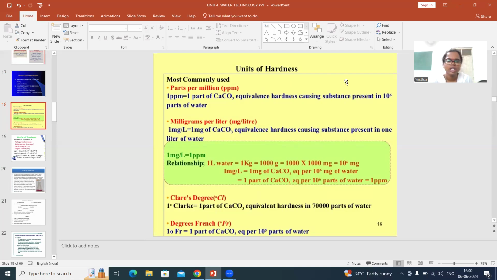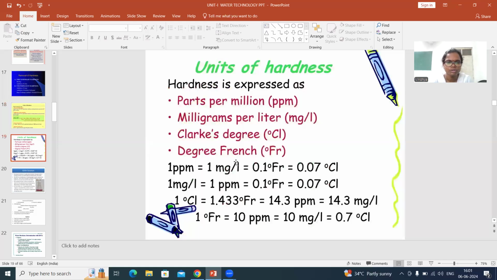So generally, we calculate hardness, whatever calculations I have explained now, in these two units, parts per million and milligrams per liter. These both are equal, so both are the same, ppm and mg per liter. And if you want to convert ppm and milligrams per liter into different units, that is degree Clarke and degree French, then you need to know this relation.